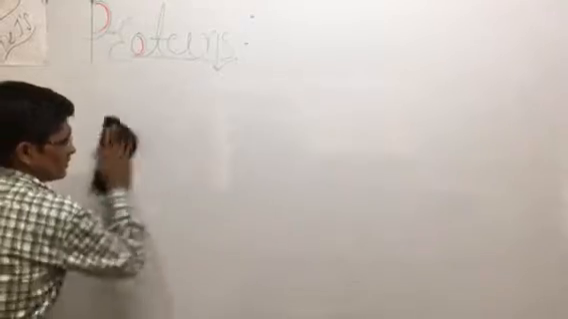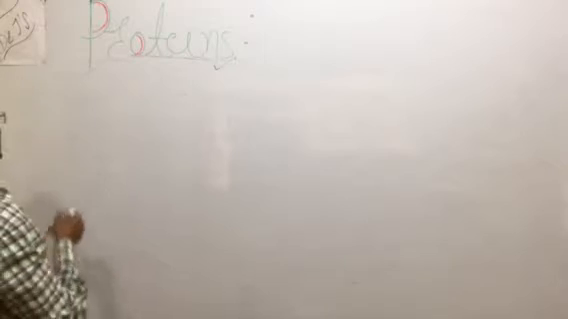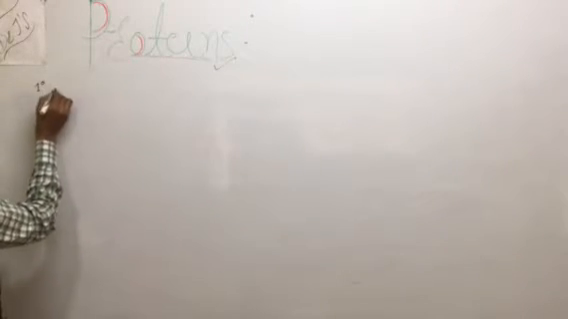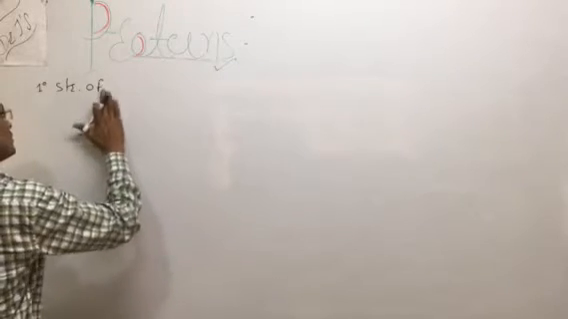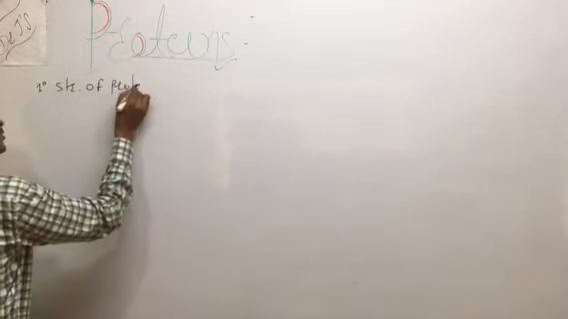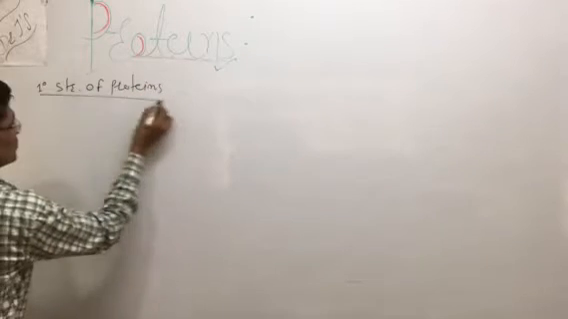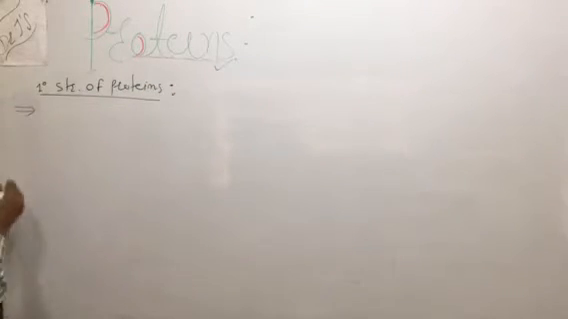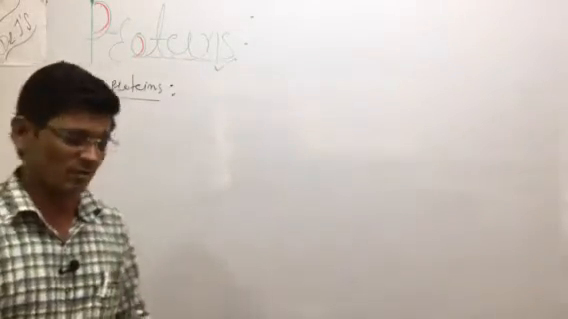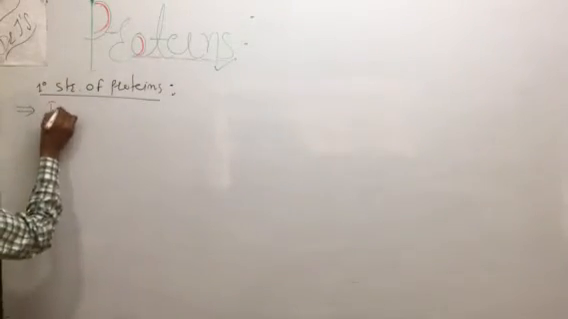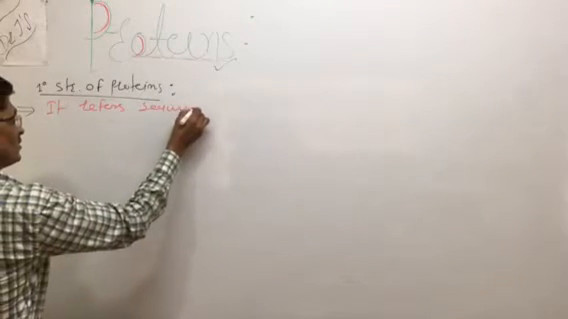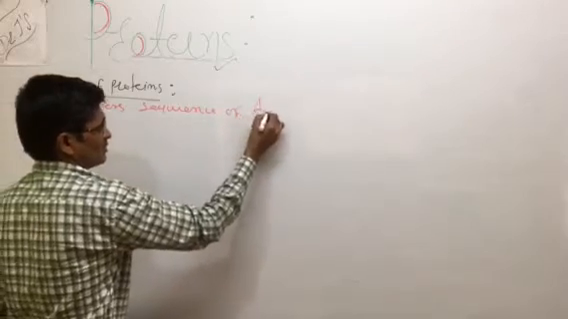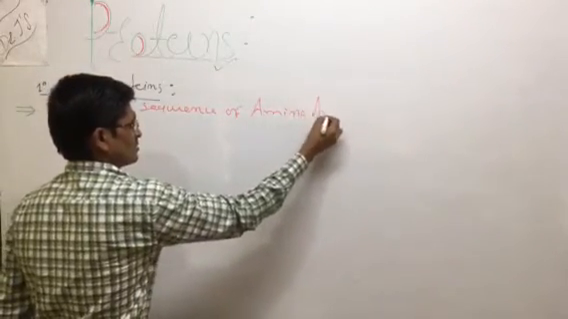The first structure is the primary structure of proteins. What is the primary structure of proteins? It refers to the sequence of amino acids.